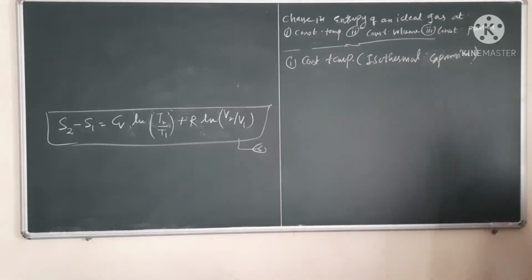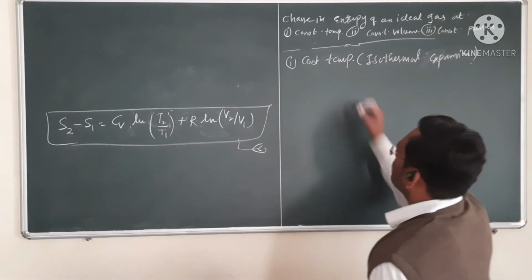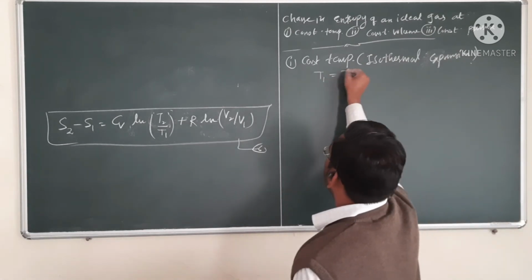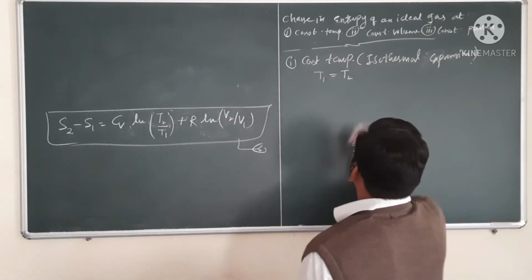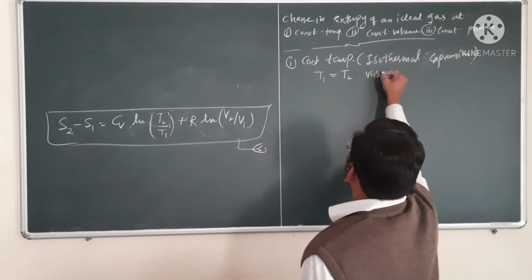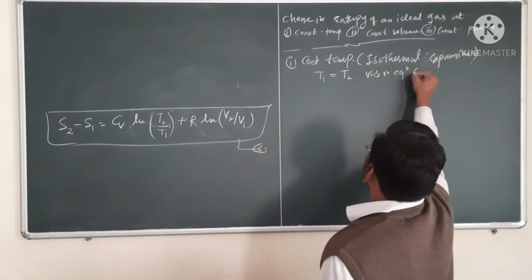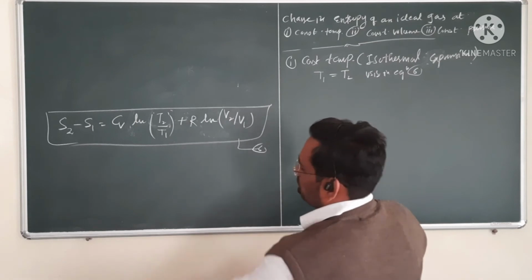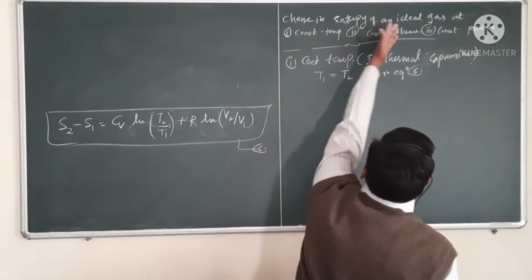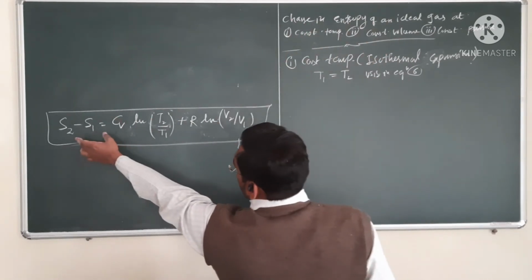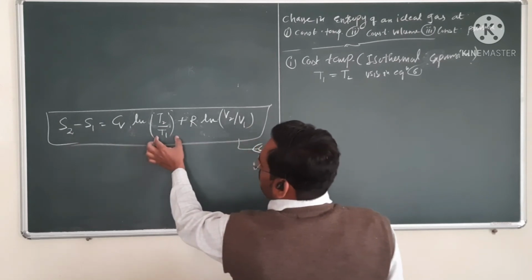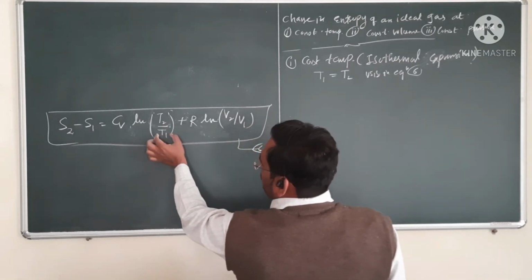So you remember the definition of isothermal process. During isothermal process, temperature remains constant. So during this process, as temperature remains constant, we can write T1 is equal to T2. Then using equation 6, we already calculated change in entropy for ideal gas. Now in this equation, temperature remains constant, so T2 is equal to T1.